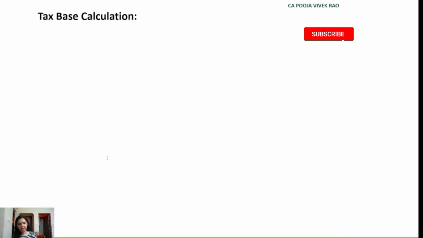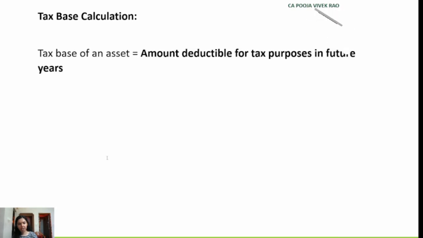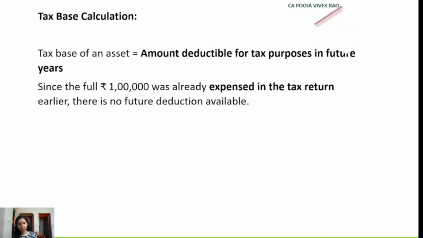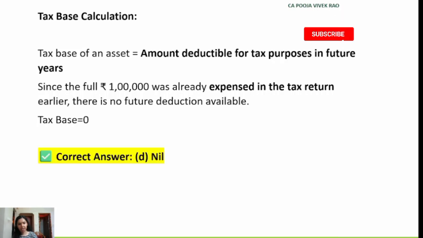So tax base of an asset is equal to amount deductible for tax purposes in the future years. However, in this case, since full rupees 1 lakh was already expensed in the tax return earlier, hence there is no future deduction available. Hence the tax base is 0. Hence the correct answer is option D, nil.